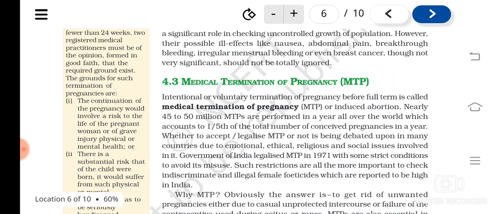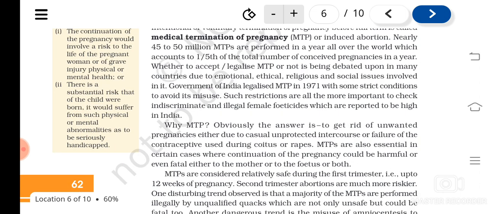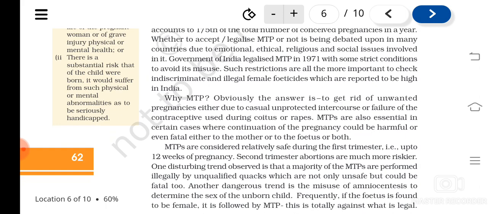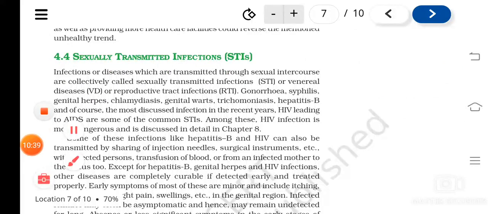Every country is not accepting this, but in India in 1971, with some strict conditions, MTP was legalized. Like if the mother's condition is at risk, or if the child is having many abnormalities, like this, with certain strict laws it was allowed.